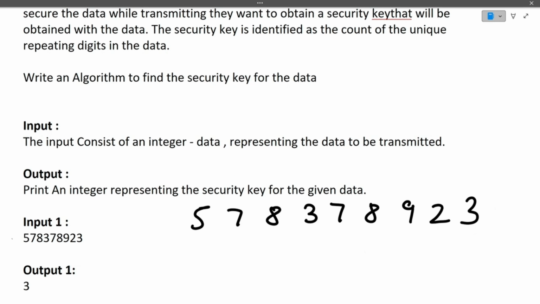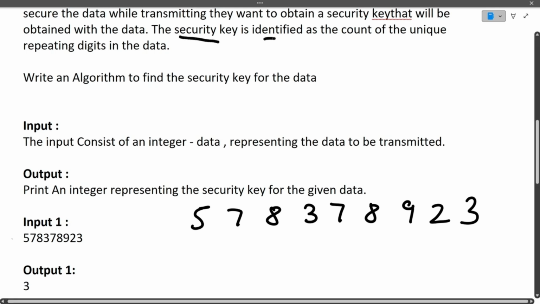Now what we have to do is generate a security key. What is the security key, and how to generate it? A security key is identified as the count of the unique repeating digits in the data. So we have to find all the digits in the data which are repeating, and find the count of them.